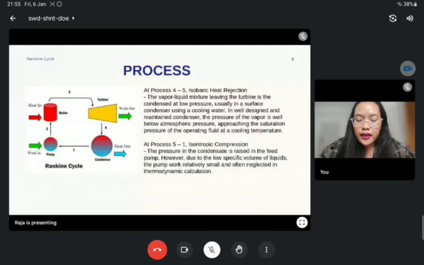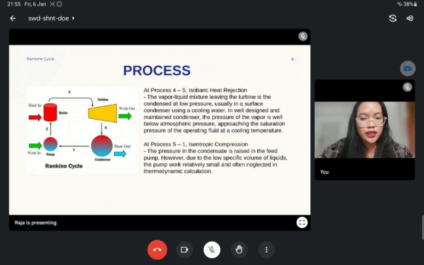The third process, process 4 to 5, is an isobaric heat rejection. The vapor-liquid mixture leaving the turbine is condensed at low pressure, usually in a surface condenser using cooling water. In a well-designed and maintained condenser, the pressure of the vapor is well below atmospheric pressure, approaching the saturation pressure of the operating fluid at the cooling temperature.